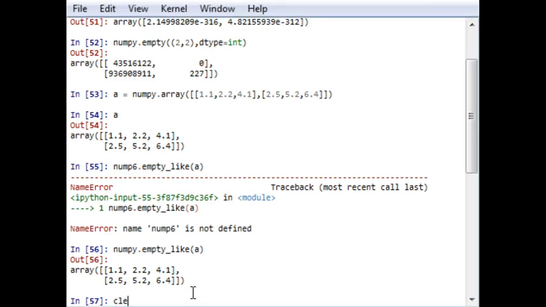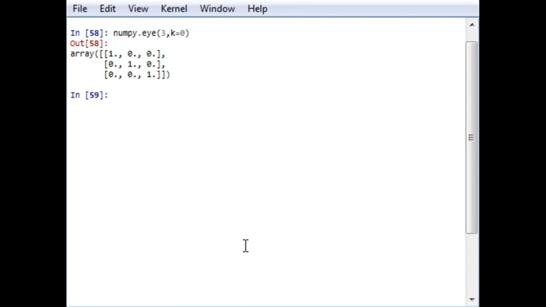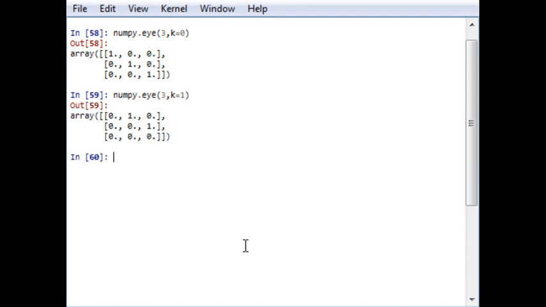Let me just clear the elements first. numpy.eye, let me say n is equal to 3, a 3 by 3 matrix, and k equal to 0, and it will give you an identity matrix. Now instead of k equal to 0, take k equal to 1, the output will be like this.